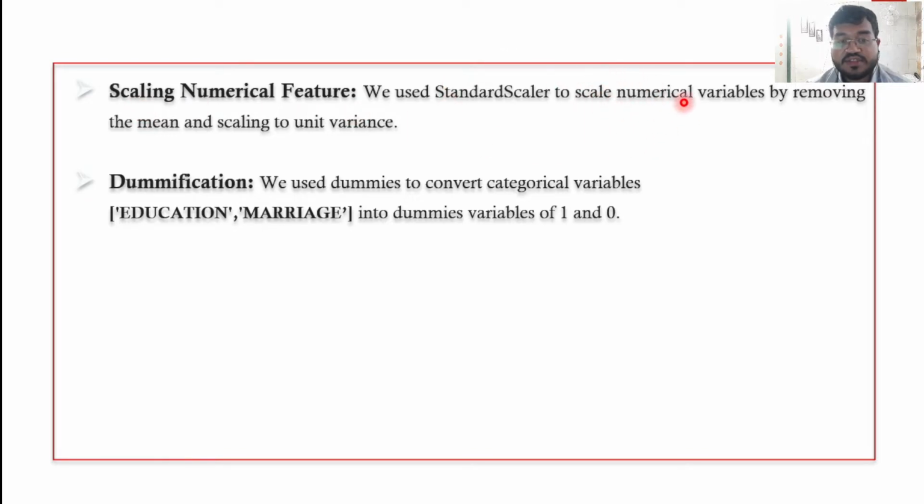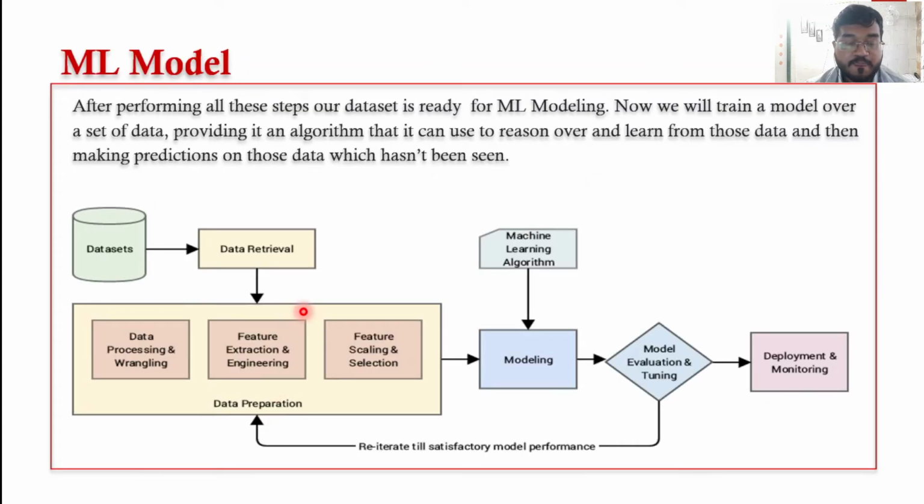We use standard scaler to scale numerical variables by removing the mean and scaling to unit variance. Next step was dummification. We use get dummies to convert categorical variables education and marriage into dummy variables of 1 and 0. Next step was machine learning step. After performing all these steps, our data set is ready for machine learning modeling.